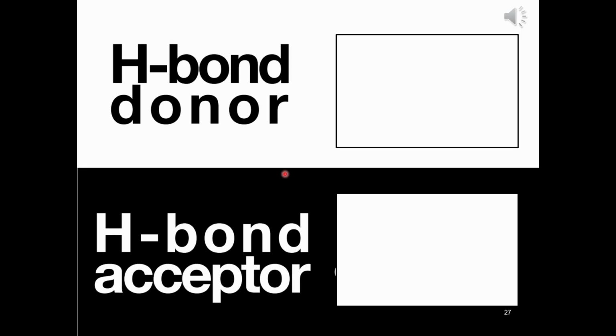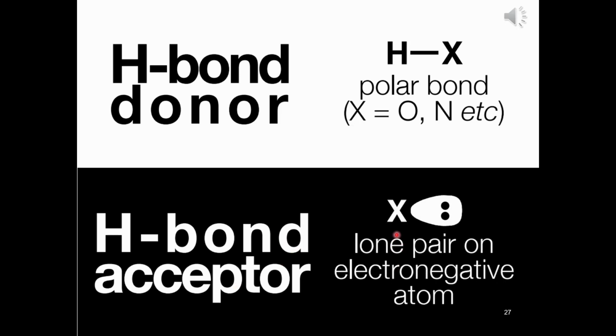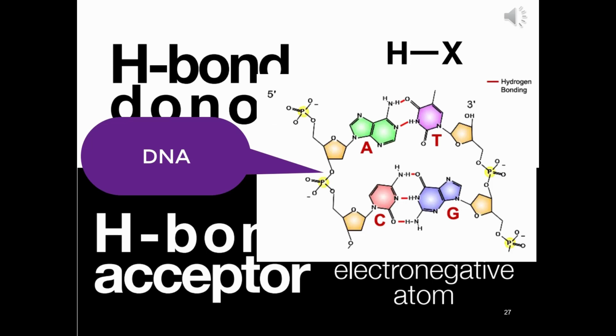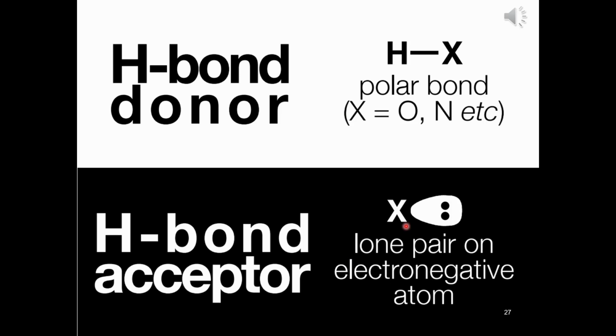There are two components of a hydrogen bond. That is the hydrogen, which is the hydrogen bond donor atom, and there is also a hydrogen bond acceptor. The hydrogen bond acceptor is the lone pair that is on an electronegative atom. So when we're talking about hydrogen bonds, these will include hydrogens that are bonded to oxygen and nitrogen, but can also include those atoms bonded to fluorine. Hydrogen bond acceptor atoms include the electronegative atoms nitrogen, oxygen, and fluorine.